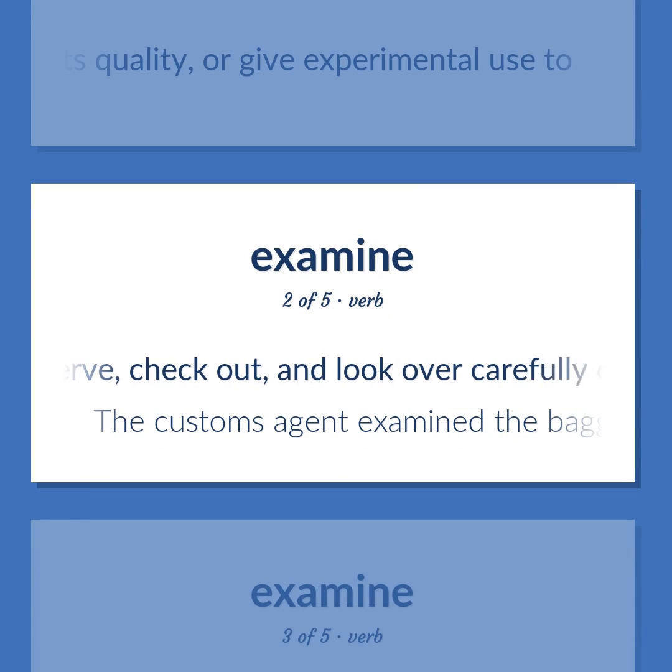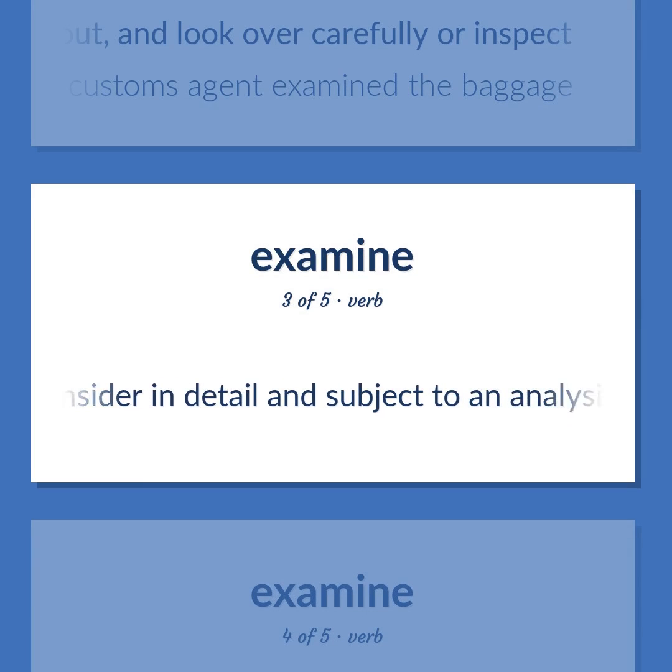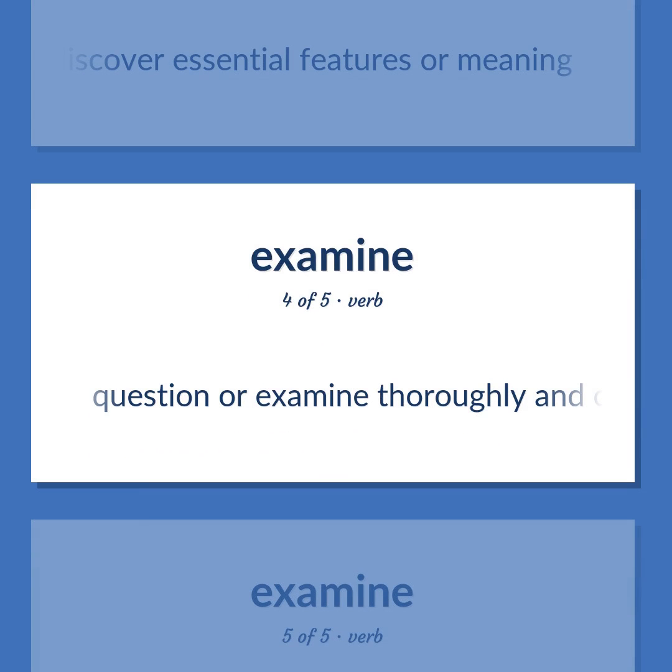Observe, check out, and look over carefully or inspect. The customs agent examined the baggage. Consider in detail and subject to an analysis in order to discover essential features or meaning. Question or examine thoroughly and closely.